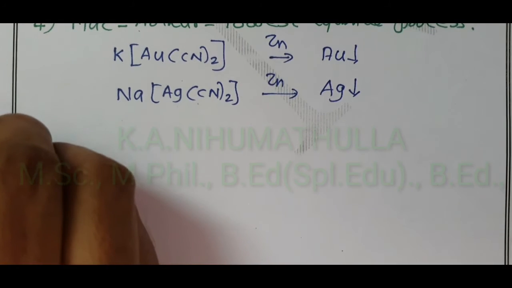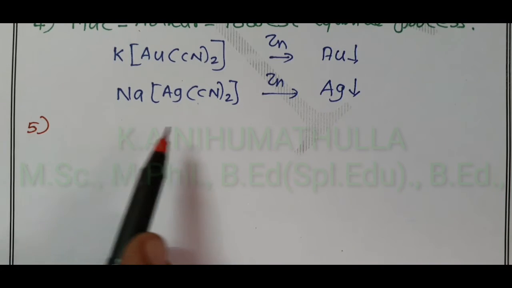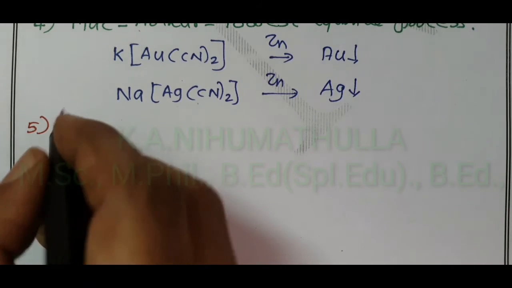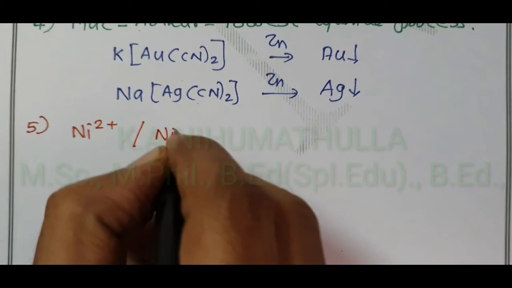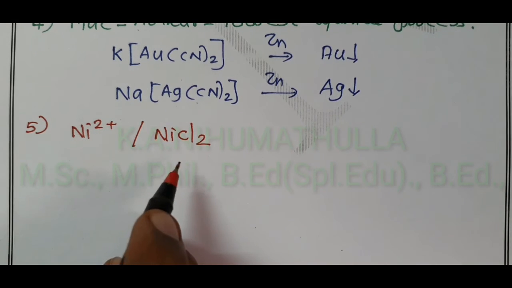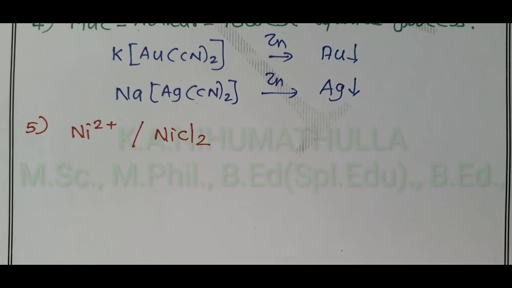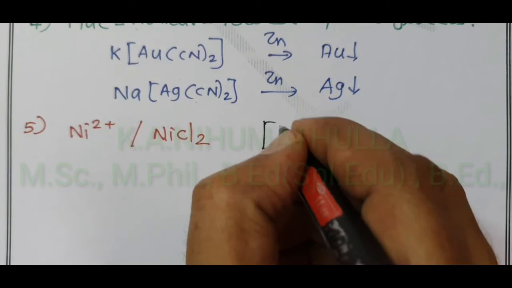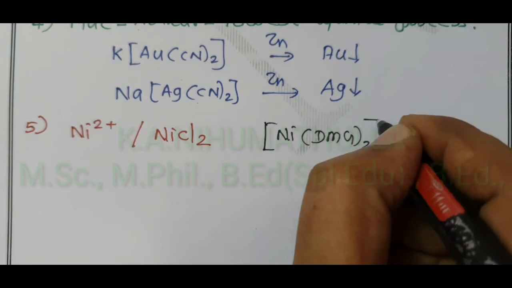The next important application of coordination complexes: some metal ions are estimated more accurately through the formation of complexes. For example, the nickel 2+ ion present in nickel chloride, NiCl2, can be accurately determined by forming an insoluble complex called Ni(DMG)2, nickel dimethylglyoxime.